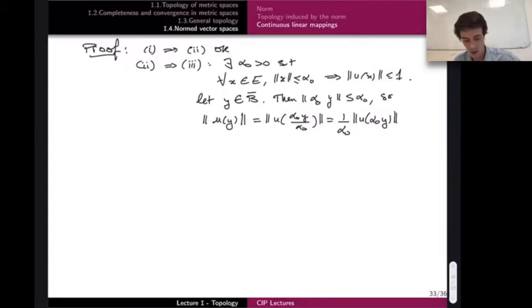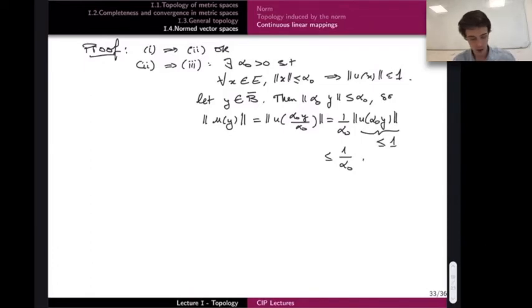And now I use the fact that the norm of alpha 0 y is less than alpha 0 and use the continuity of U to deduce that this is less than 1. So all this is less than 1 over alpha 0.